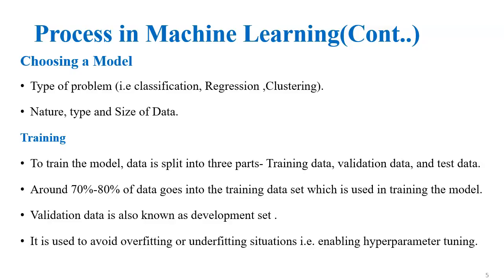For that, the main important criterion is hyperparameter tuning. For example, if your output is very poor, we have to use hyperparameter tuning techniques, like increasing the data size, changing the parameter values, changing the input size, or using principal component analysis. We are going to see this elaborately in the upcoming videos.